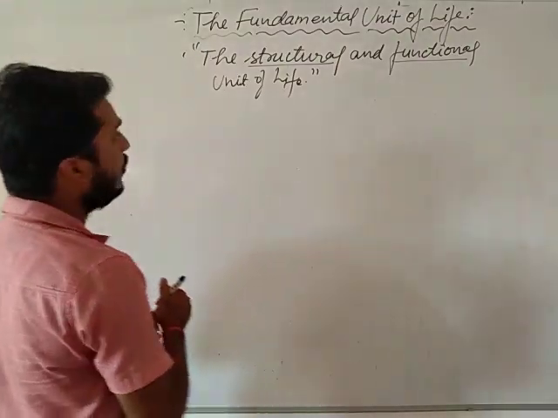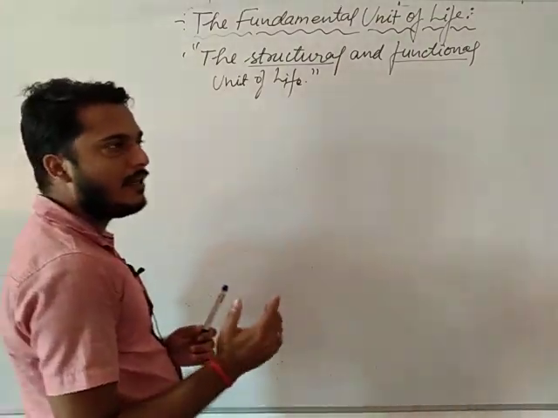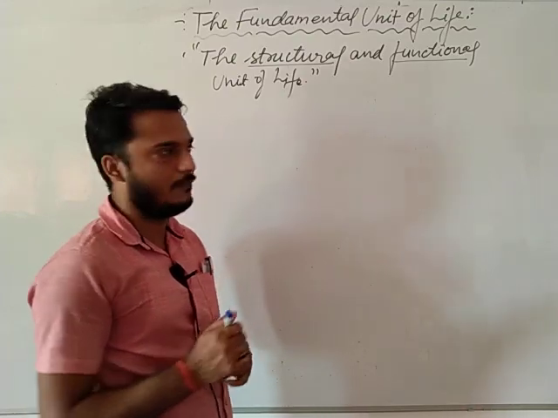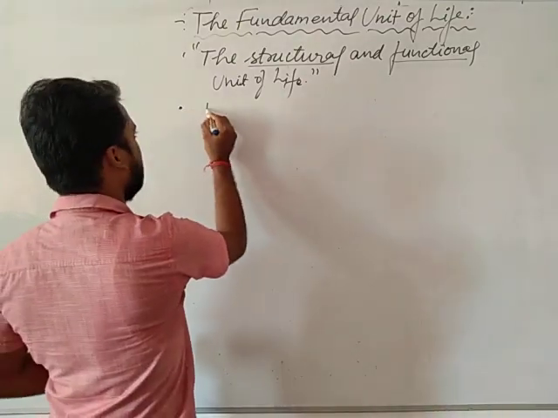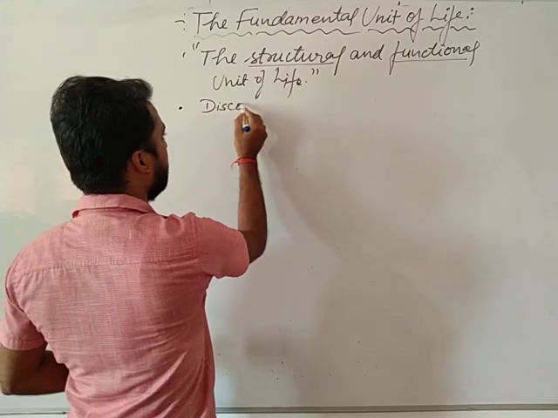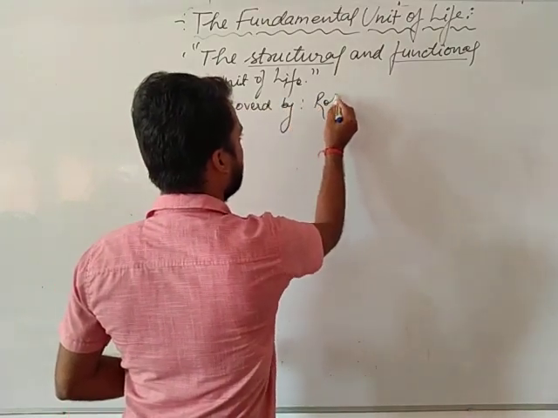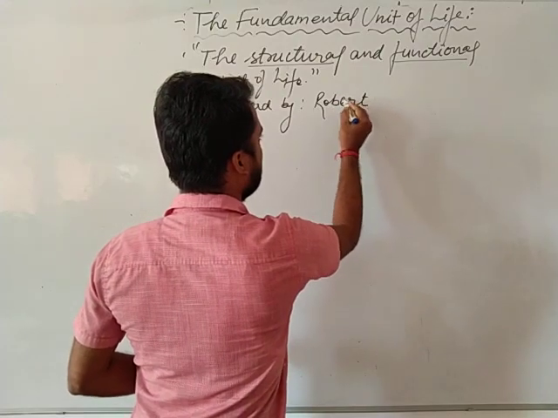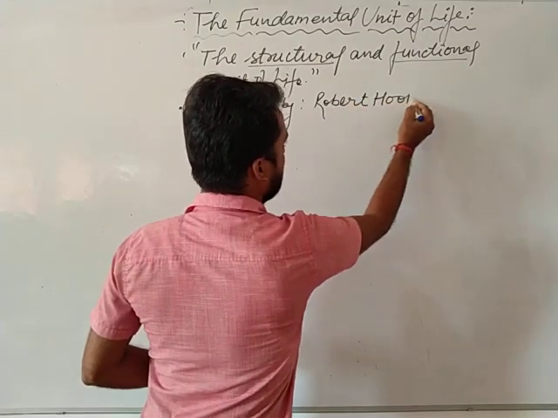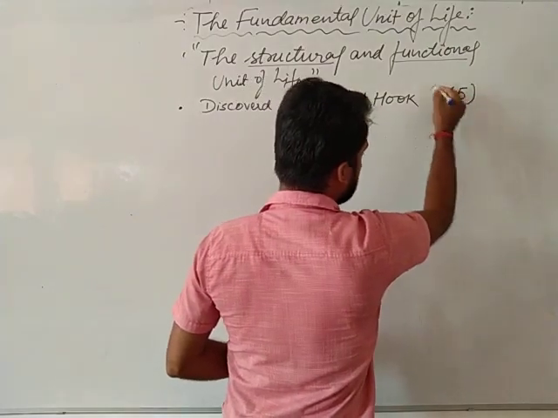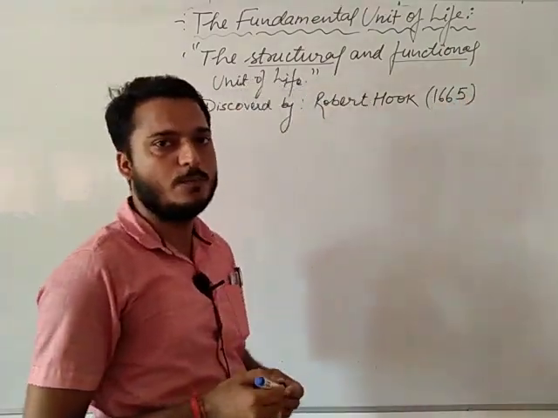Now, who discovered the cell? Cell was discovered by Robert Hooke in 1665, by a self-made microscope.